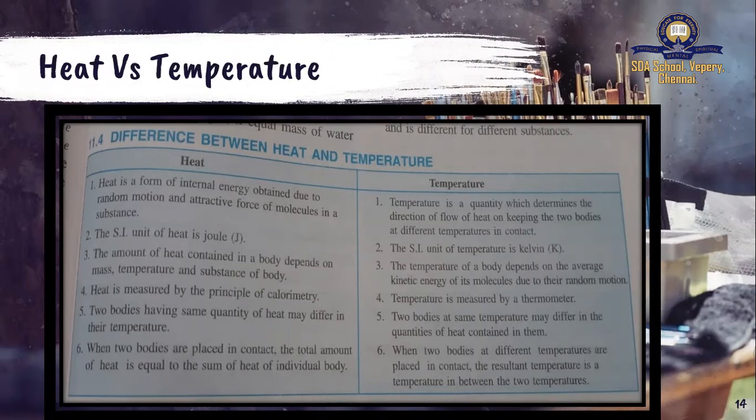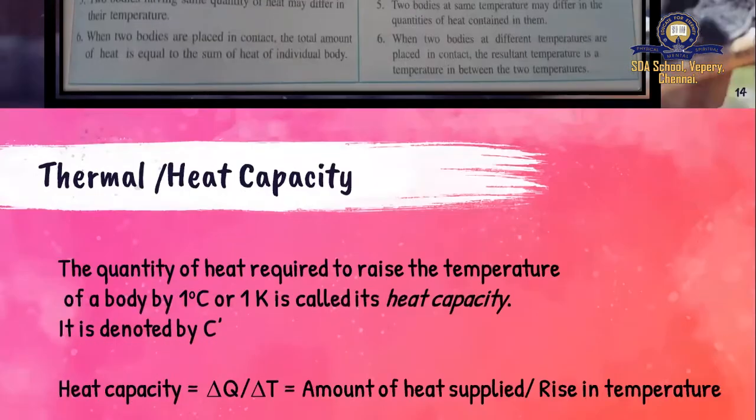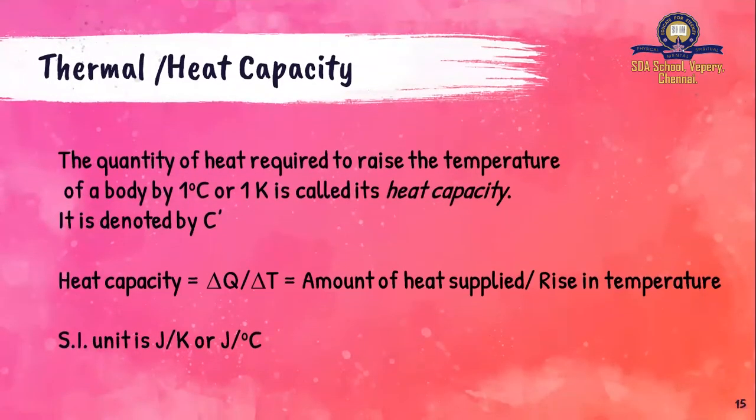How will you measure heat? You will be using an instrument called a calorimeter. In order to measure temperature, we will simply need a thermometer. So, in these ways, there are so many differences between heat and temperature. Heat is a form of energy, whereas temperature is the measure of the hotness or coldness of the substance. Now we are going to move on to certain very important definitions.